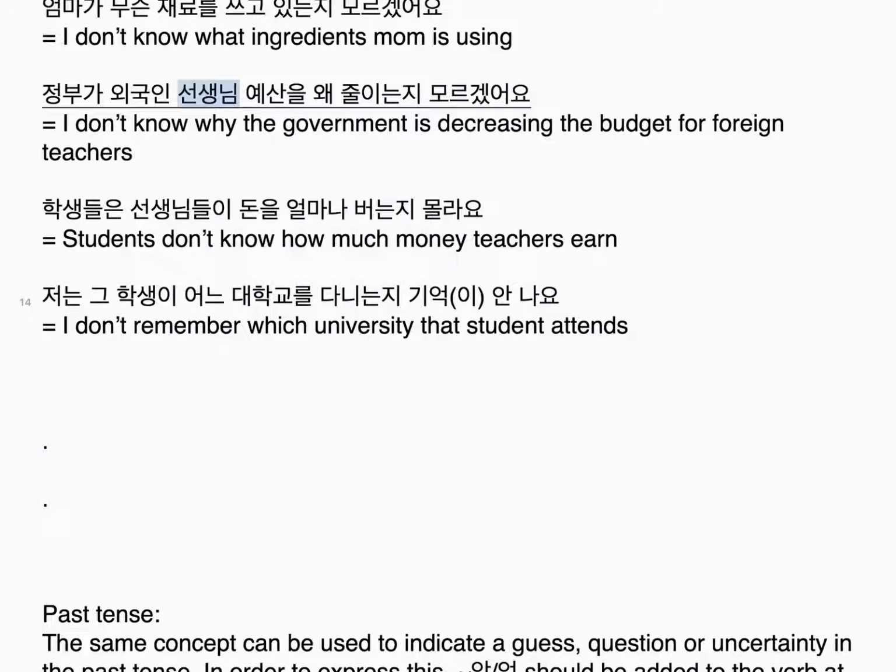정부가 외국인 선생님 예산을 왜 줄이는지 모르겠어요. I don't know why the government is decreasing the budget for foreign teachers. 학생들은 선생님들이 돈을 얼마나 버는지 몰라요. Students don't know how much money teachers earn. 저는 그 학생이 어느 대학교를 다니는지 기억이 안 나요. I don't remember which university that student attends.